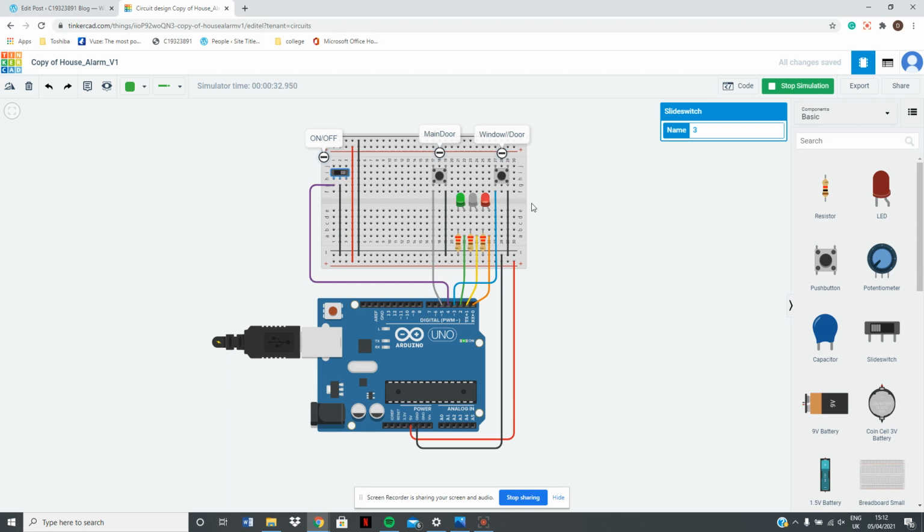If you forgot to turn it on and somebody tries to break in, this white LED won't come on and the guards won't be called or the siren won't go off, because you forgot to turn on the system. And that's the house alarm version 1.